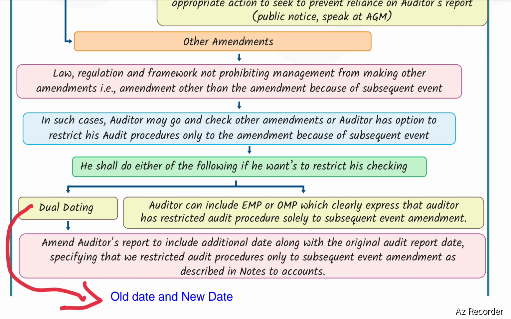He shall do either of the following. If he wants to restrict his checking, he can do dual dating. That means he can mention the old date and the new date also. Dual date means amend the auditor's report to include an additional date along with the original audit report date, specifying that we restricted audit procedures only to the subsequent events amendment as described in the notes to accounts. Alternatively, the auditor can include an EMP or OMP, which clearly expresses that the auditor has restricted audit procedures solely to the subsequent event amendment.